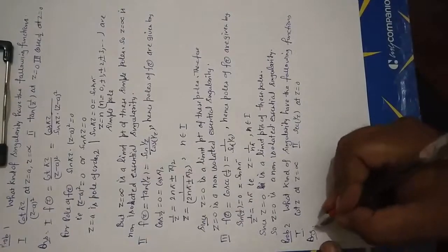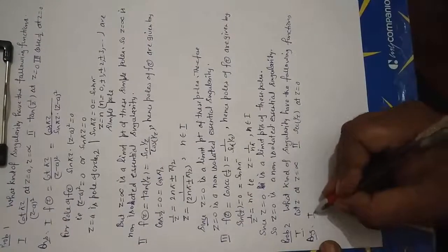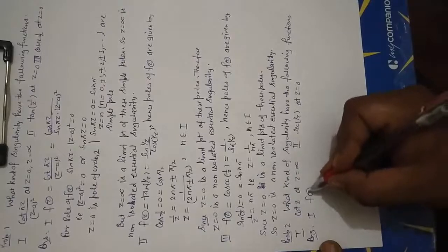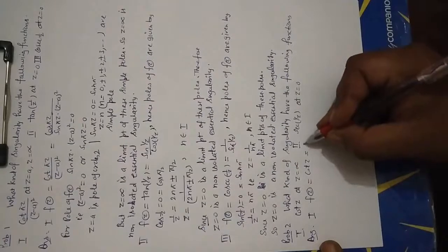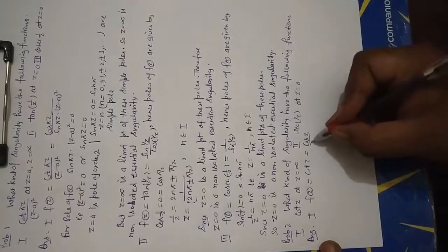Answer: first part, f(z) is equal to cot z equal to cos z upon sin z.